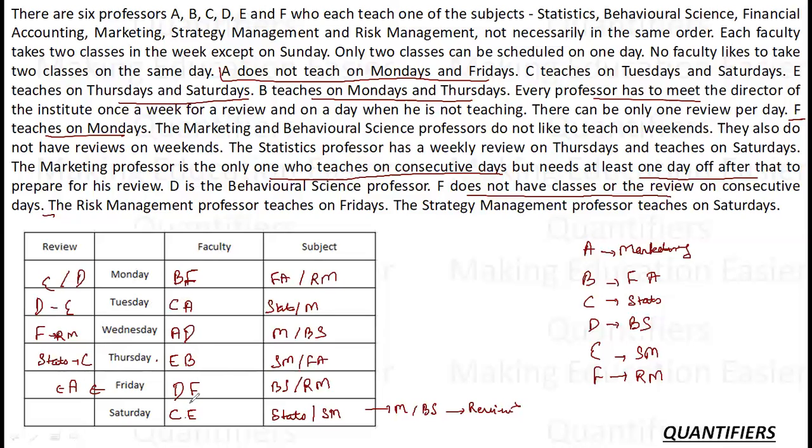So this means that now E can have only Monday and Tuesday in this way, because A will come on Friday as A cannot get reviewed on Saturday. Now, who is the person left? B is the person left since Monday and Tuesday are already being occupied by D and E. So B will come here. And what does B teach? B teaches financial. Right. So this completes my set. I cannot sort D or E any further. Right. Okay. So let's move to the questions.